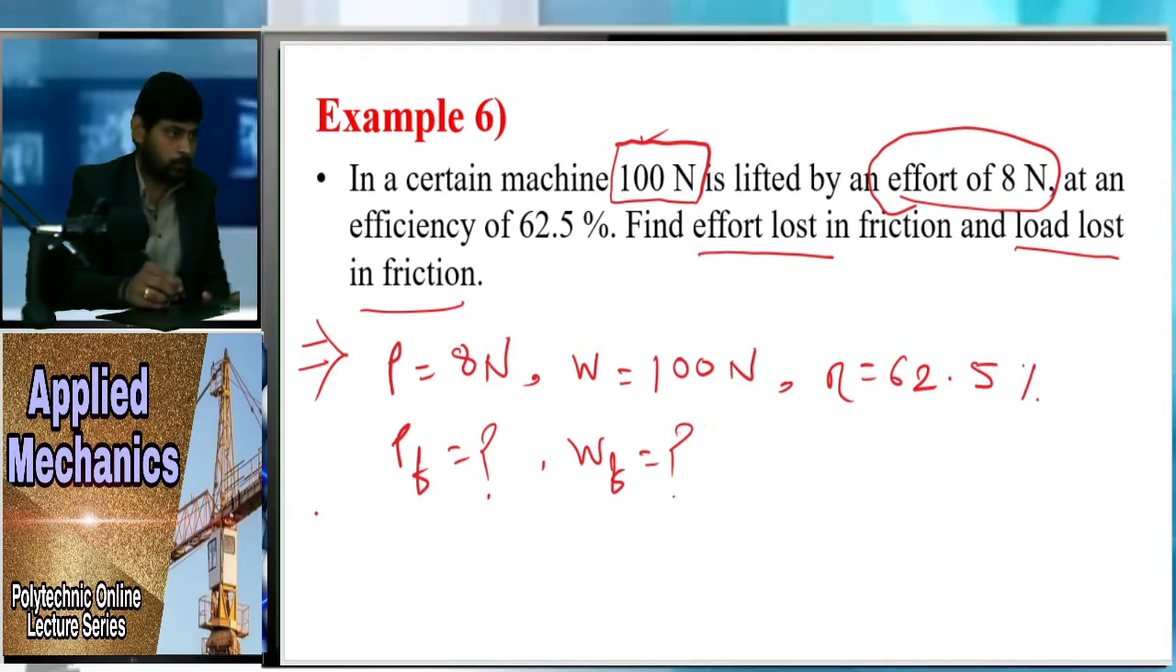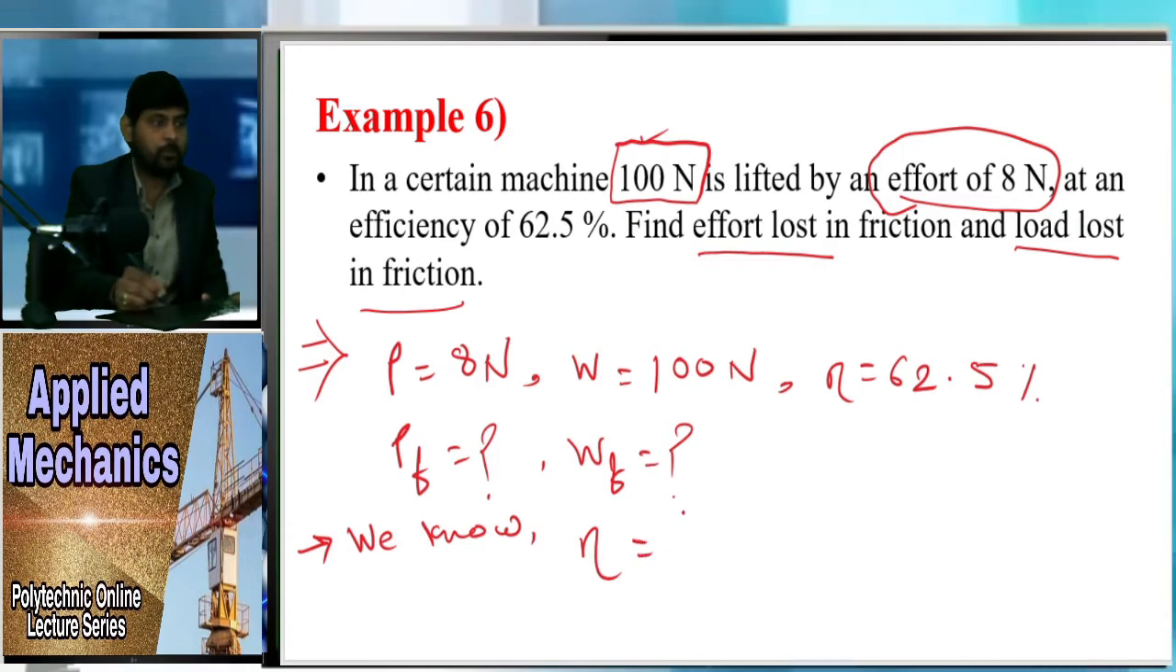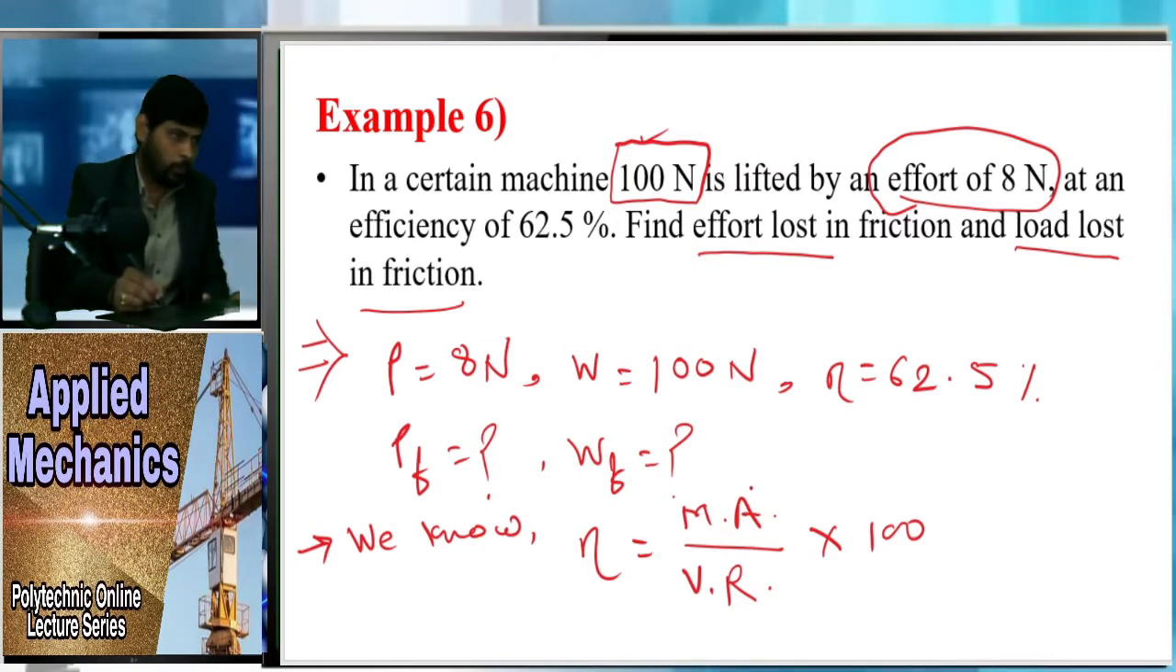Now you see here, we know the formula of efficiency. What is efficiency? That is the mechanical advantage divided by velocity ratio, into 100. But in this problem we don't know right now the value of mechanical advantage, MA, and we don't know the value of VR, that is velocity ratio. But we know the value of efficiency. So here two terms are unknown.